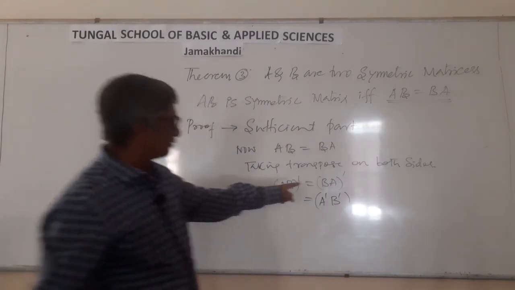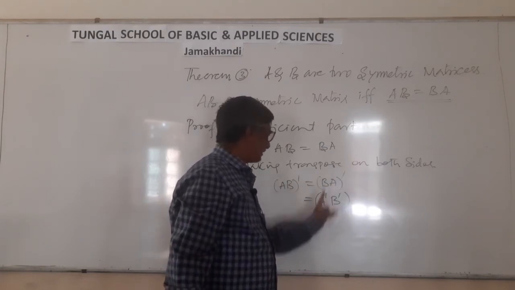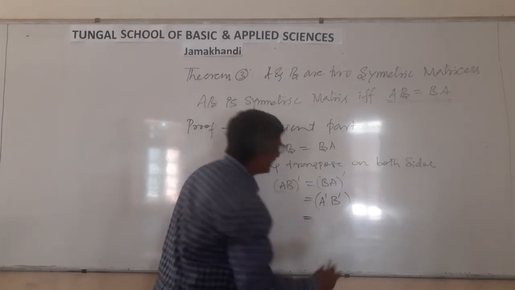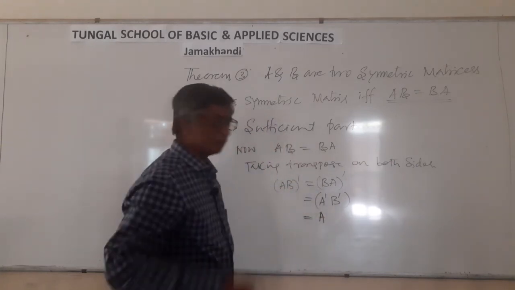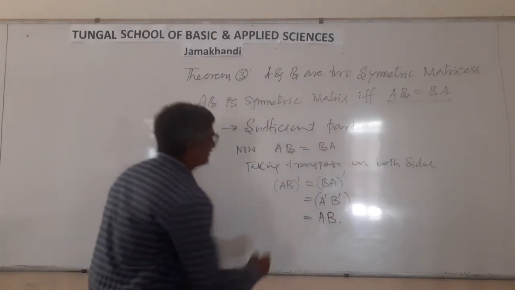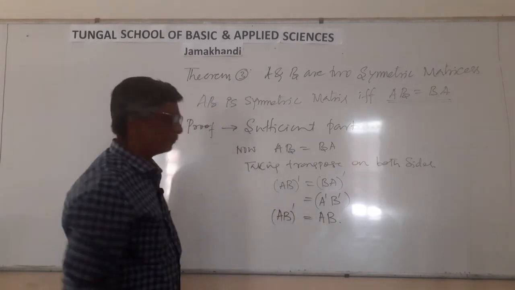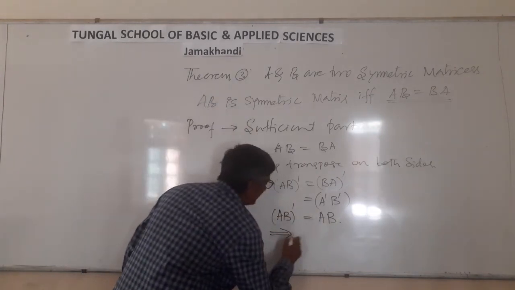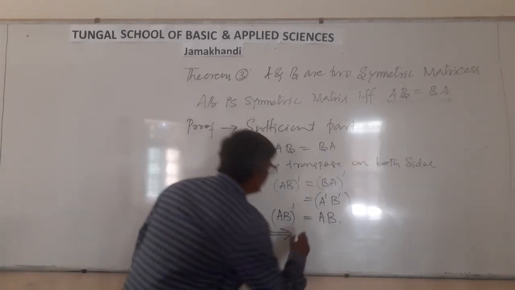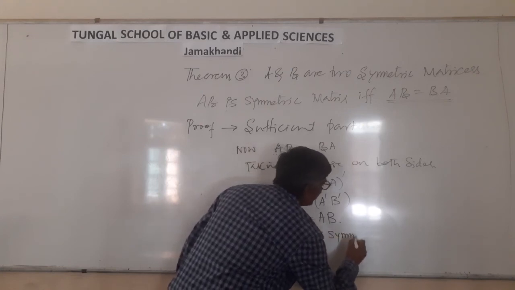(AB) dash equal to B dash A dash. (BA) dash means A dash B dash. This is equal to, what is A dash? A dash is A. What is B dash? B dash is B. Means (AB) dash must be equal to AB, which implies AB is a symmetric matrix.